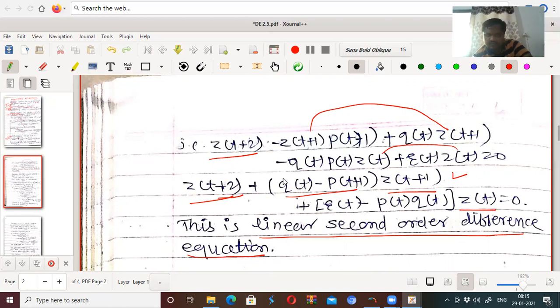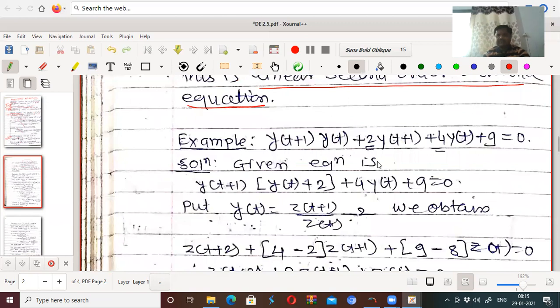Now we will take an example which can be transformed to linear and then solved. So first of all, this is the example: y(t+1)y(t) + 2y(t+1) + 4y(t) + 9 = 0. That means here p(t) is 2, q(t) is 4, and r(t) is 9.